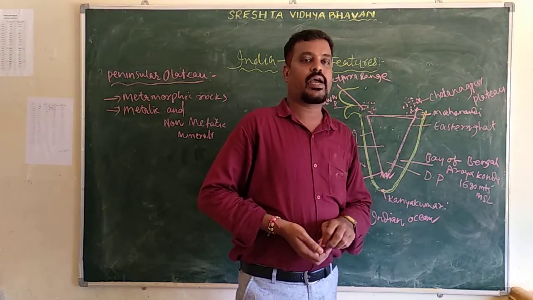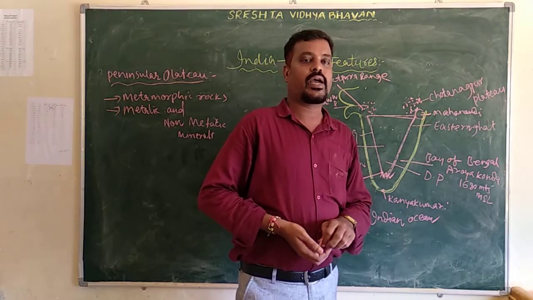The fourth one is the Thar Desert. We have to discuss the fourth relief division. The Thar Desert is also known as the Great Indian Desert.